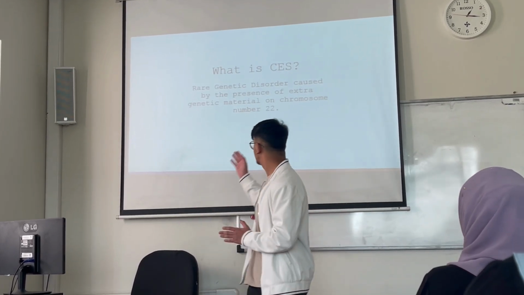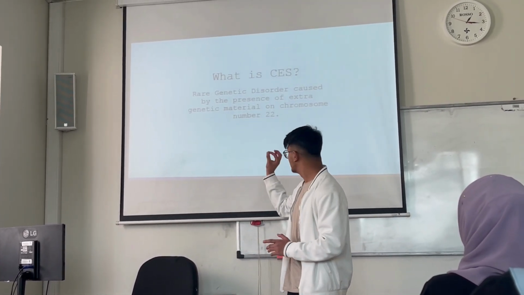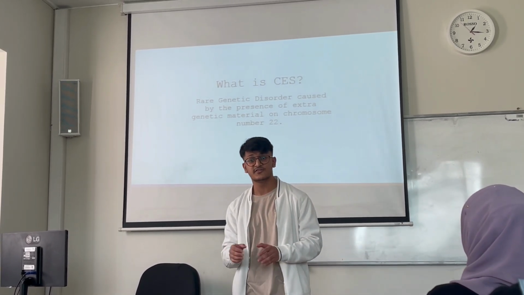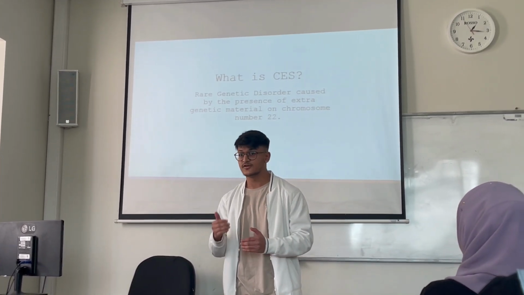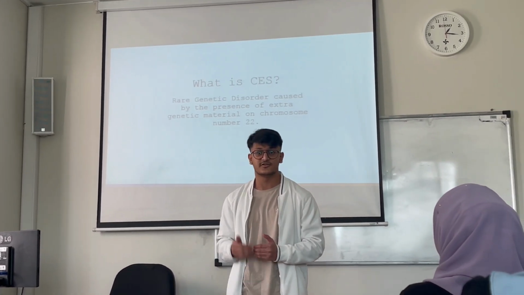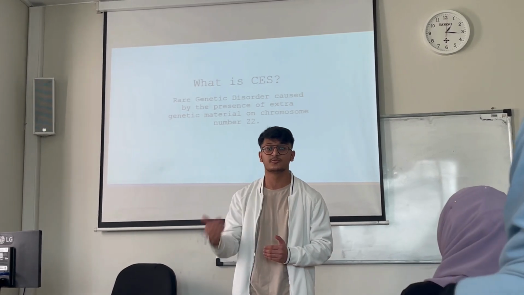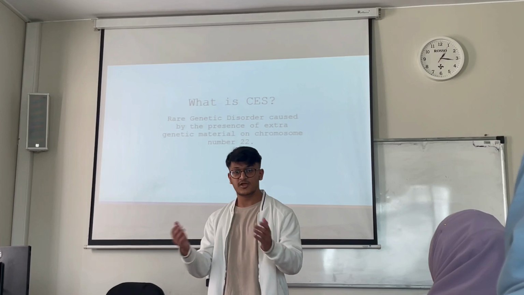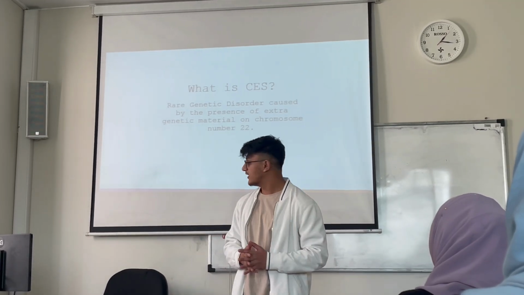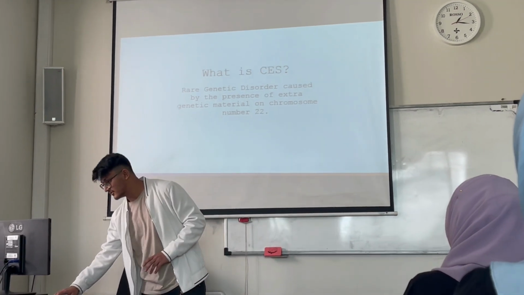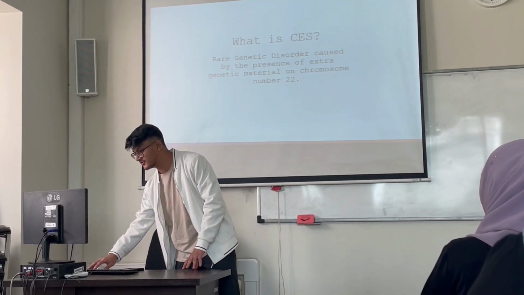In the case of CES, on chromosome number 22, the Q arm has an extra copy, which is an abnormality. If there is an abnormality in the DNA, there is an abnormality in the transcription and translation, and there's an abnormality in the production of proteins. As a result, there's an abnormality in the baby, the fetus that's going to be developed. That's the main point for the abnormality for the genetic disorder.